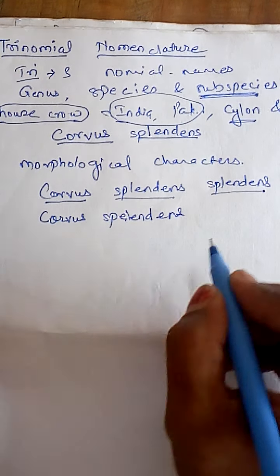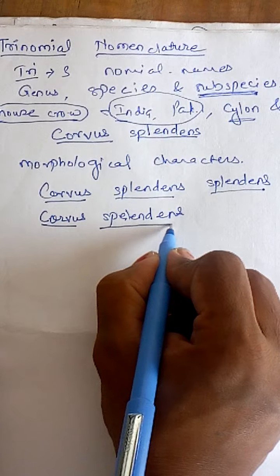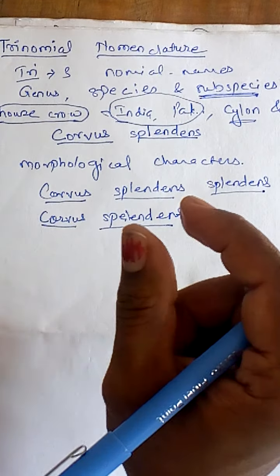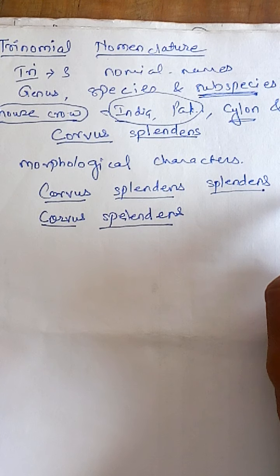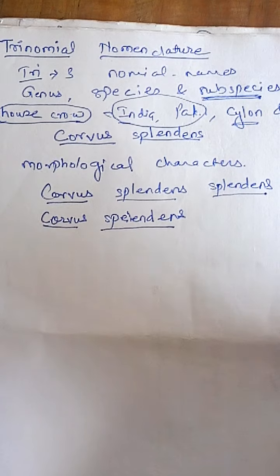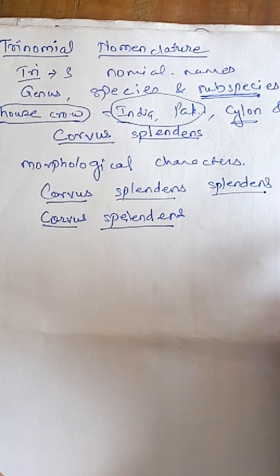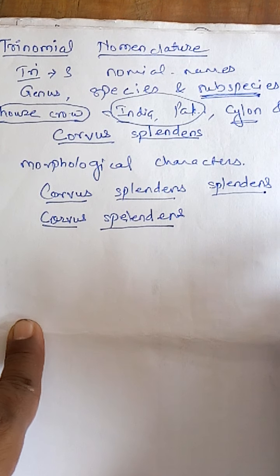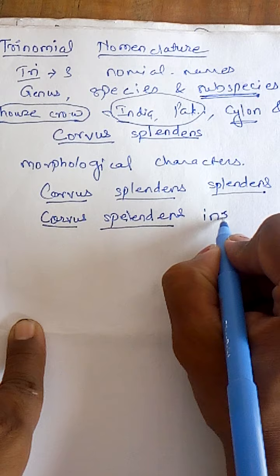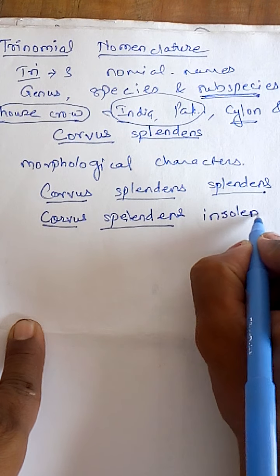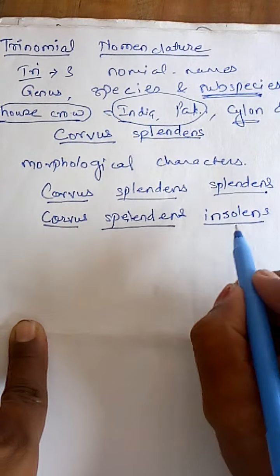See, the genus and species remain the same, but there is a slight change as compared with the crow which is present in India and Pakistan. There is a slight change in the crow which is present in Burma, and so we call that house crow Corvus splendens insolens. Only the subspecies changes.